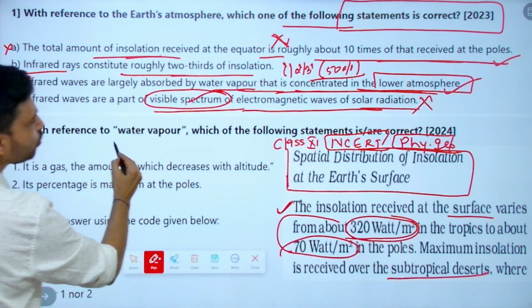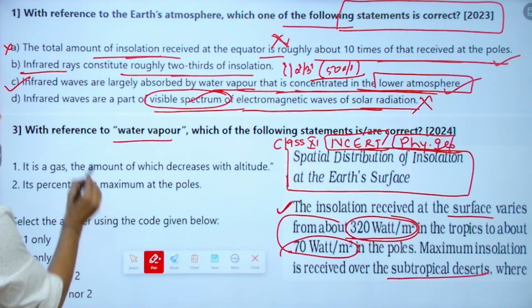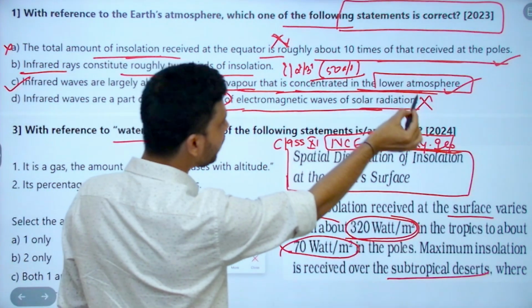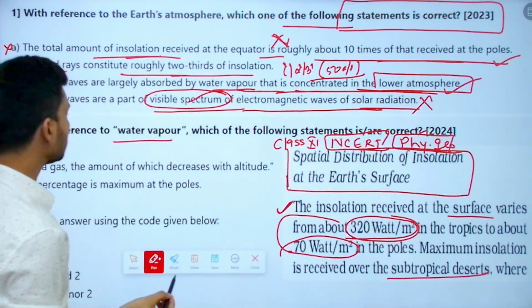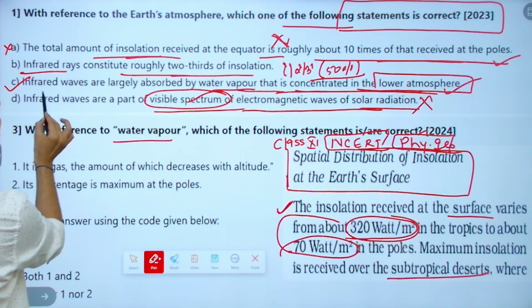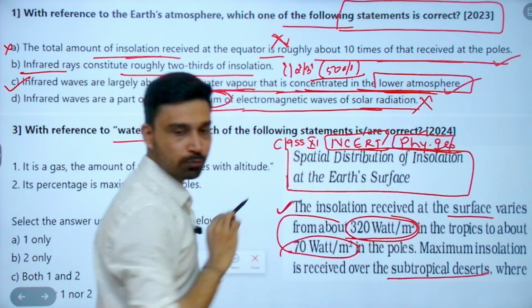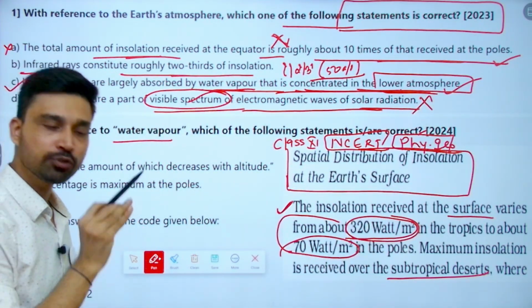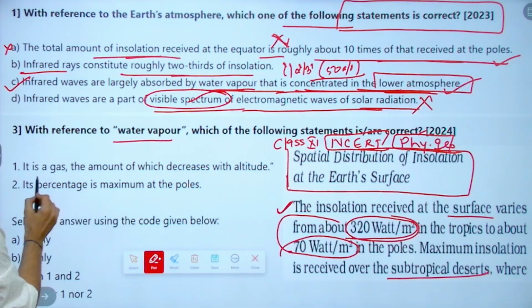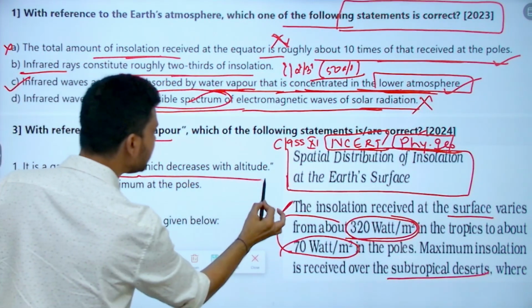Next is with reference to water vapor. Which of the following statements is correct? Now see, this question was asked in 2023. Again in 2024 they are asking questions. Here they have given that infrared waves are largely absorbed by water vapor concentrated in the lower atmosphere. This is a fact you know because you have solved the PYQ. Next year what they are asking is that it is a gas whose amount decreases with altitude.